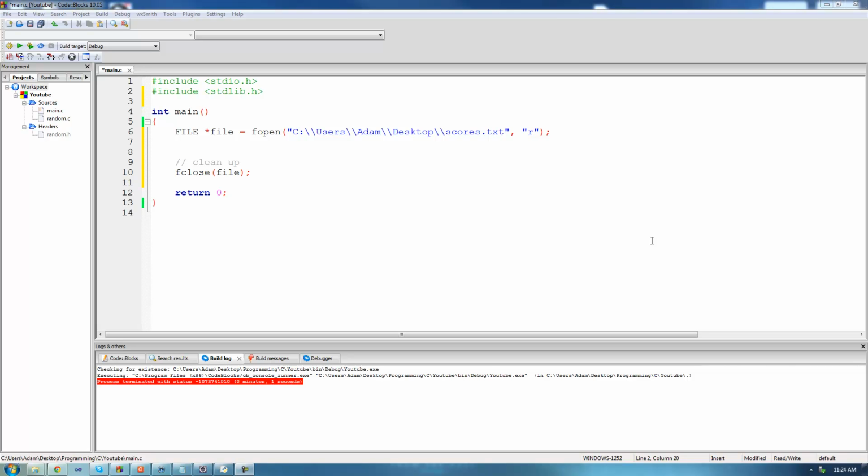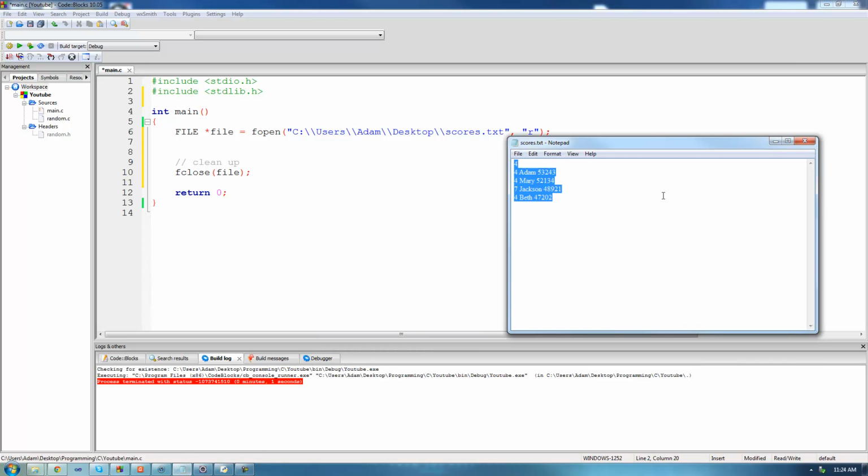Hey guys, welcome to the 69th C programming tutorial, and in this tutorial we're going to continue looking at reading from files. And we're actually going to be reading from this file right here in this tutorial. In this file, the first integer is just telling us how many entries there actually are in the file. So 4 right here just means that there are 4 score entries in the file.